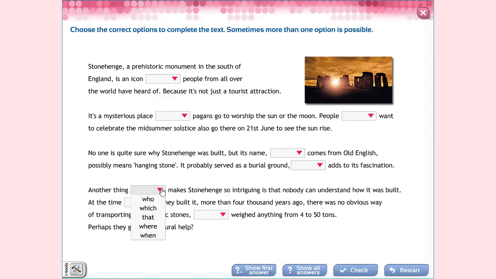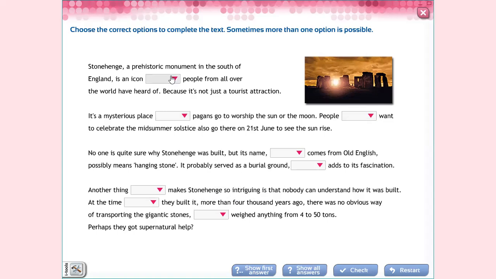So just to make sure you don't get confused: who, which, that, where, and when. You have to choose among them, and that goes for the last one too. You have to choose, okay, among them, the best one.